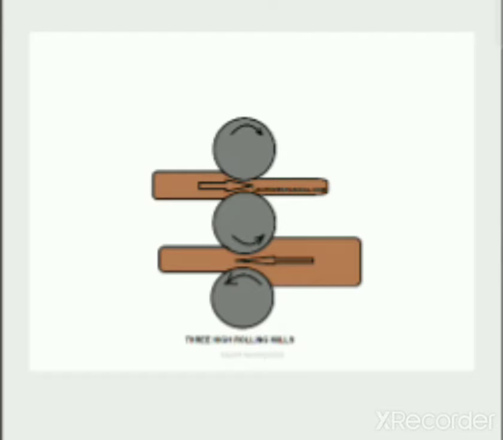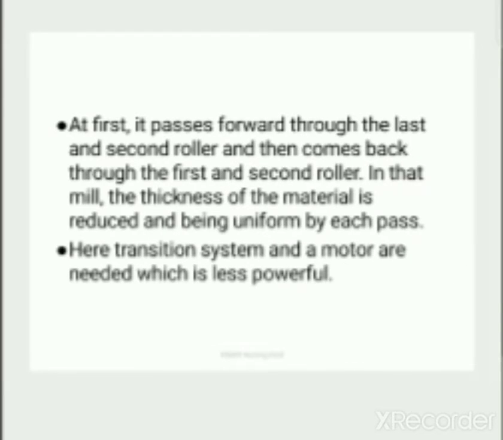Bottom, middle and top. So first we are passing to bottom and middle, both rotating in opposite directions. Then whatever the output is, it is again passed to the middle and the top, which again rotate in reverse direction. So in this case the thickness gets reduced in a faster manner than the two roll mill. At first it passes forward through the last and second roller and then comes back through the first and second roller. In that way the thickness of the material is reduced and made uniform by each pass.